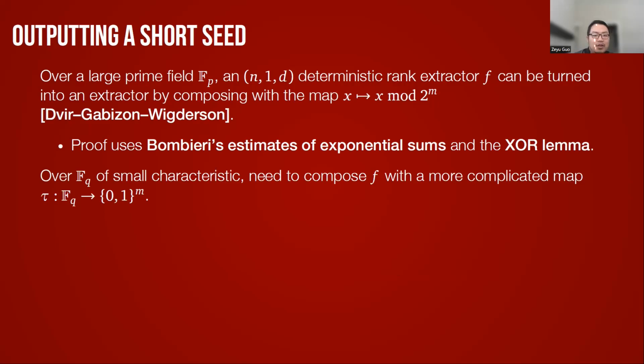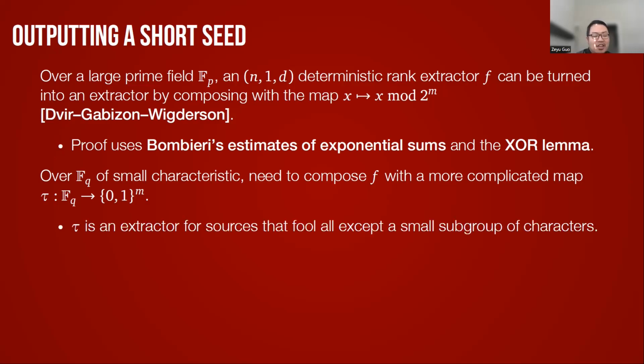So we have to compose F with a more complicated map tau. The issue is that when the characteristic is large enough, one can show that the distribution is pseudo-random against all the characters, so the XOR lemma applies. However, when the characteristic is small, we can only show that the distribution is pseudo-random against all except a small group of characters. So it does not necessarily work for all characters.